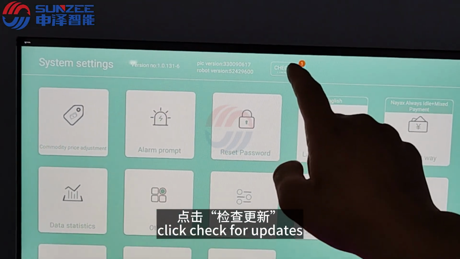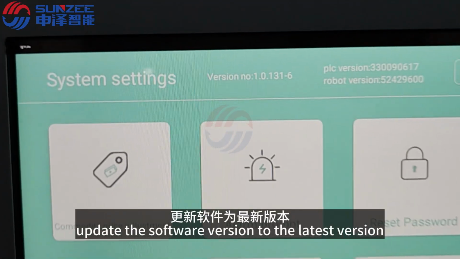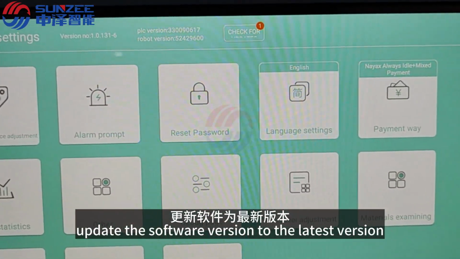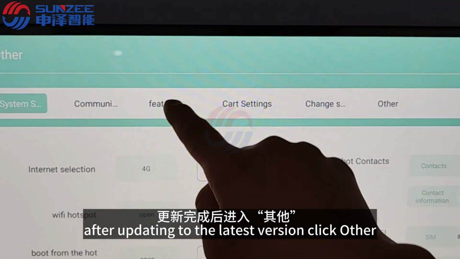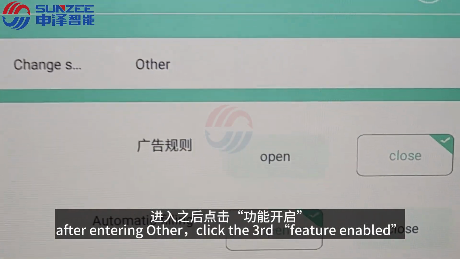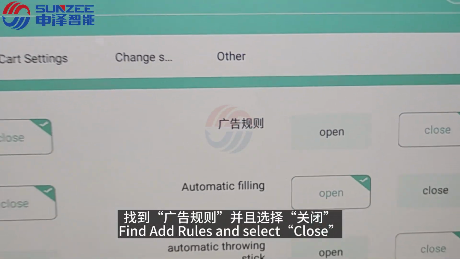Click Check for updates. Update the software version to the latest version. After updating to the latest version, click Other. After entering Other, click the third function on Find, Add Rules and select Close.